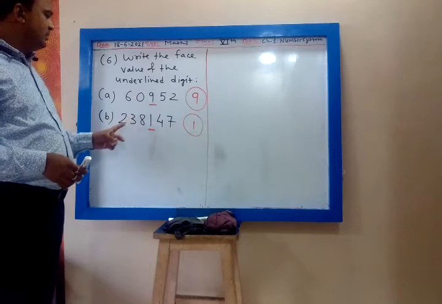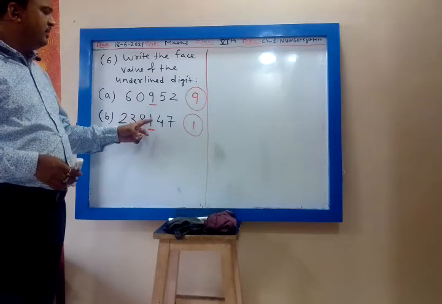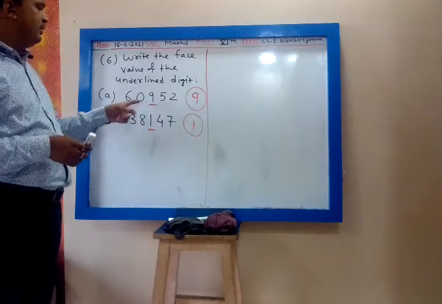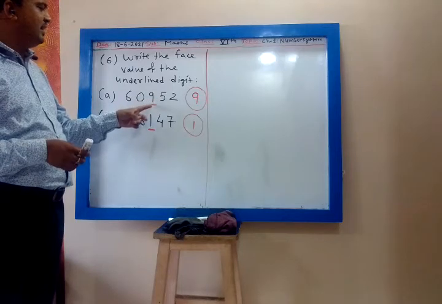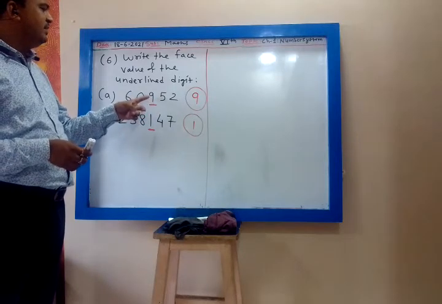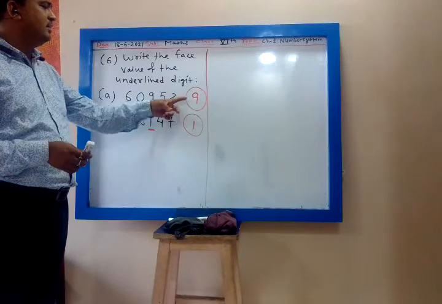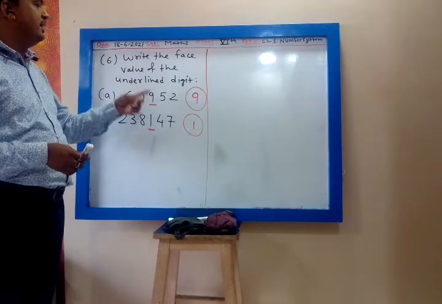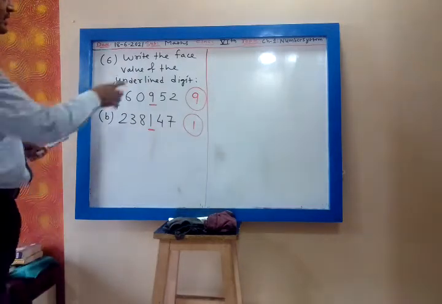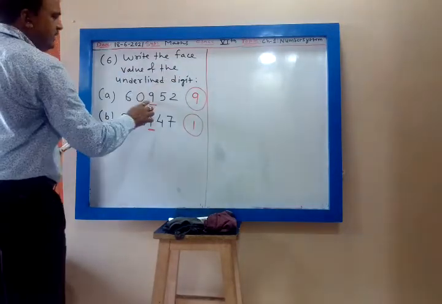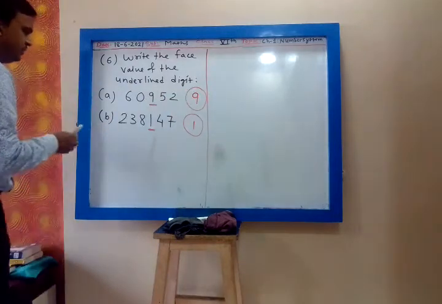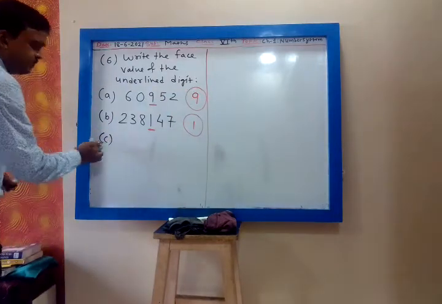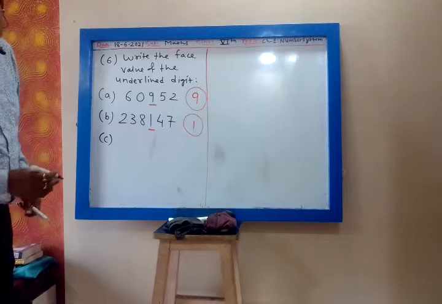Last number, it is 238146. In 60952, the underlined digit is 9. So the face value of the digit remains the same. 9 will remain 9. But the place value of digit 9 is at the 100 place, so it will be 900. We are asking face value, so the face value of the digit remains the same. Mute the microphone now.